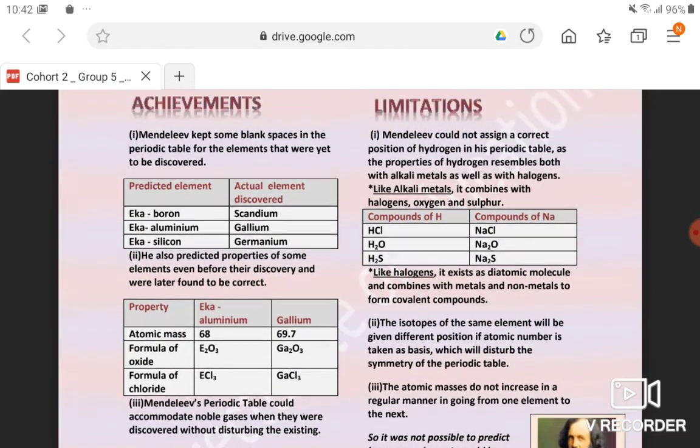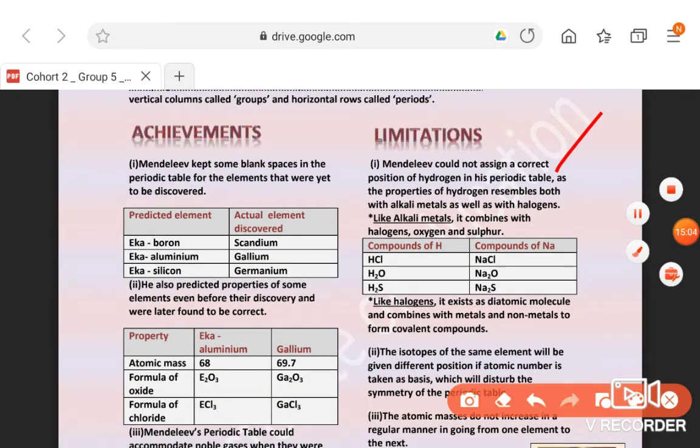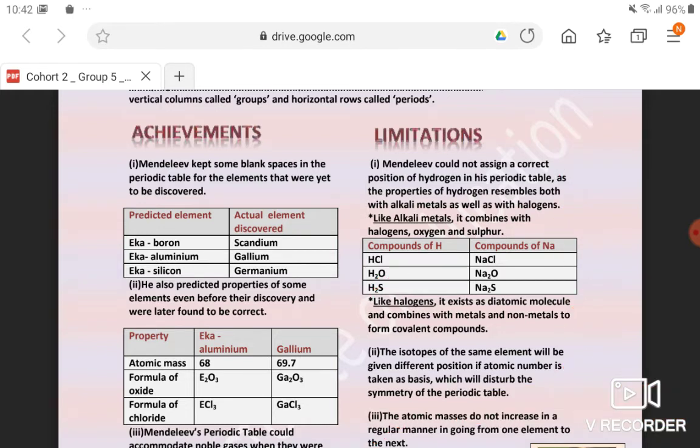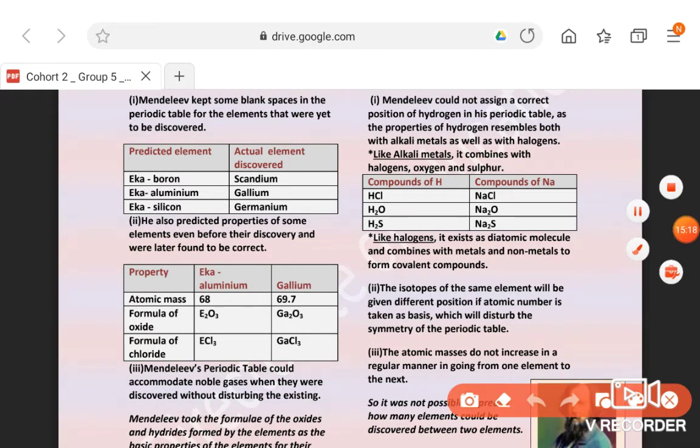Then limitations of Mendeleev. The position of hydrogen is not clear because hydrogen acts as both metal and non-metal. As a non-metal it acts like halogens, and as a metal it acts like alkali metals, first group metals. So the position of hydrogen is not clear, and why isn't it kept in another position?